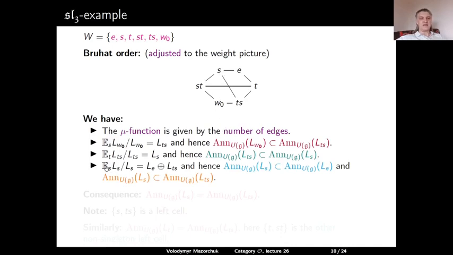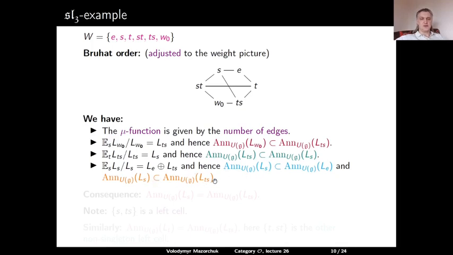Next, when we S-complete LS and factor out LS, so we now go in the direction of S, we will get LE, but also LTS. So this element is S-finite, and we have a non-zero mu function between them. So this implies that the annihilator of LS is a subset of the annihilator of LE, and the annihilator of LS is a subset of the annihilator of LTS.